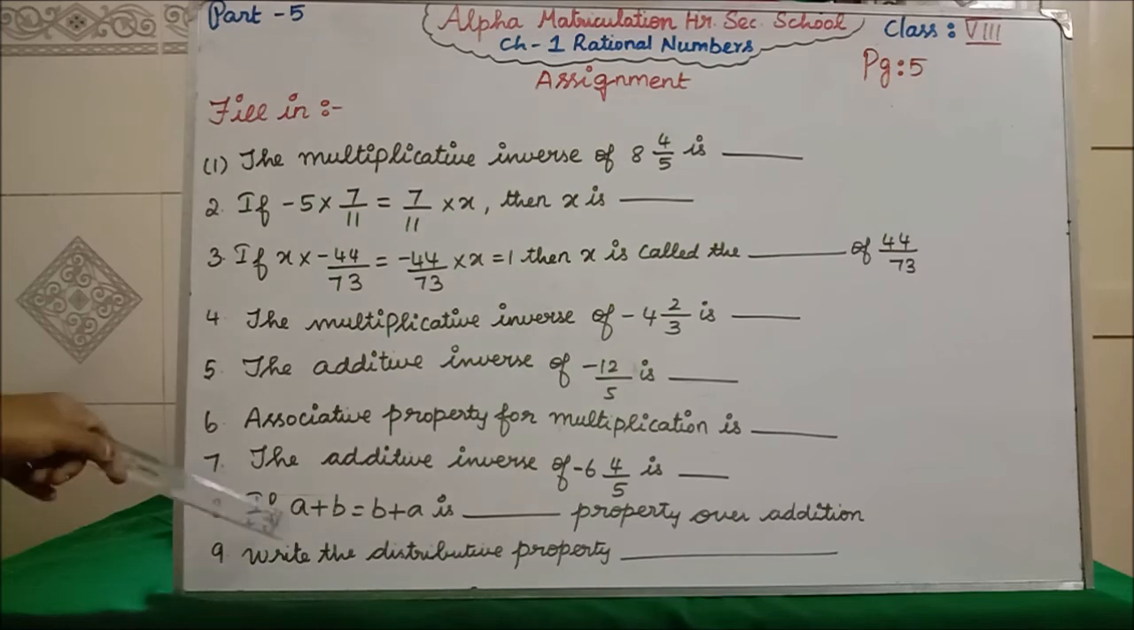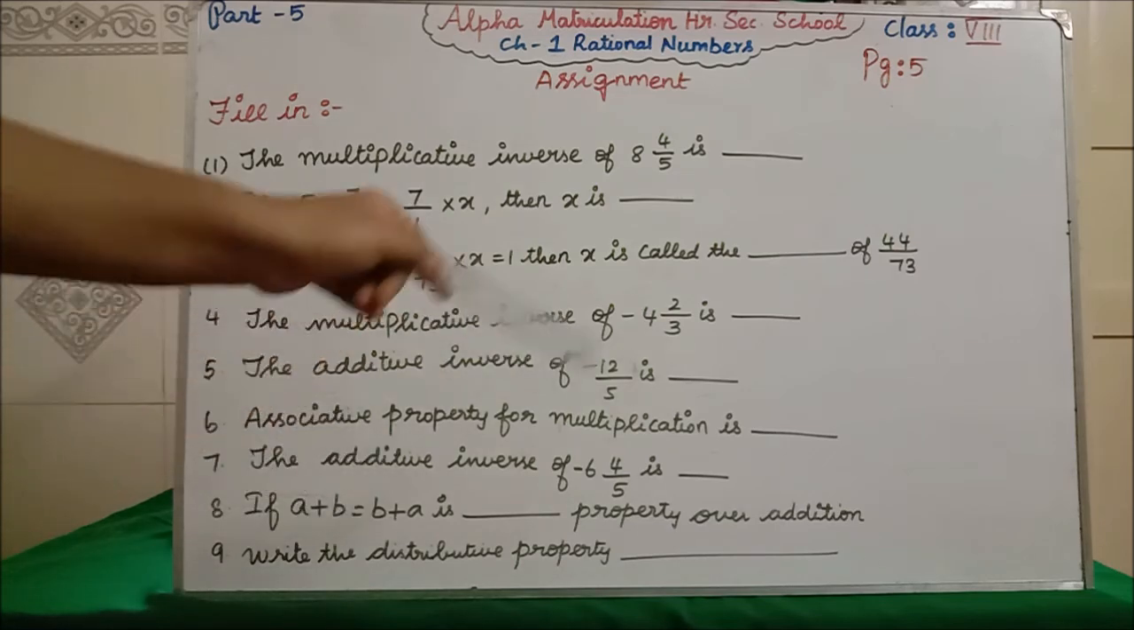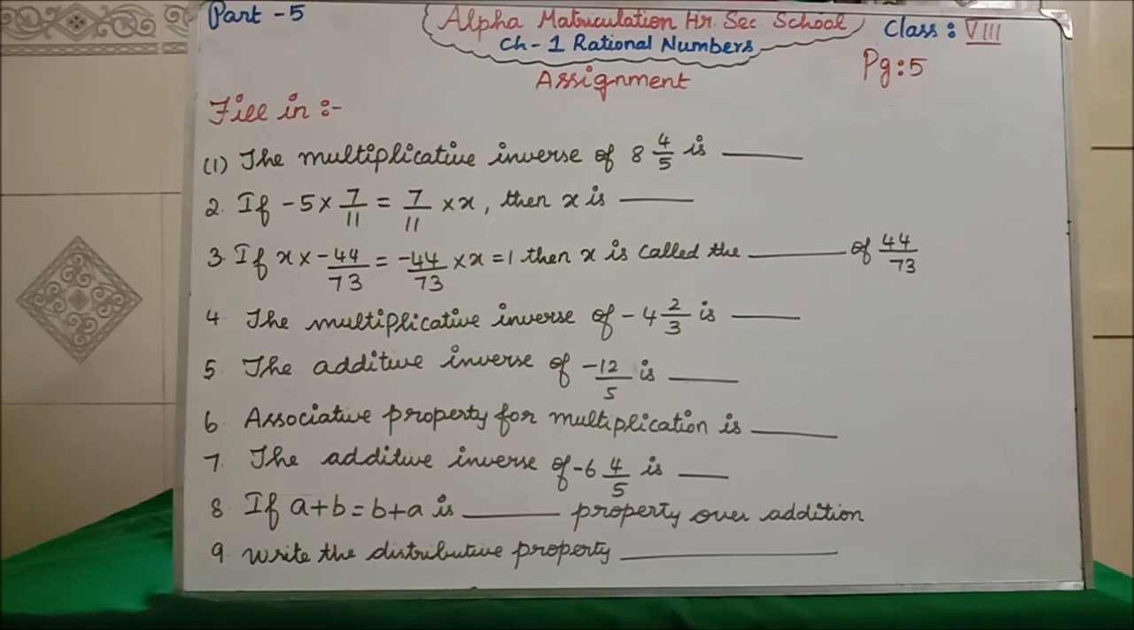If a plus b equals b plus a, it is the dash property over addition. This is what property? Think, I have given you notes, no, there you see, this is what property. Write the distributive property. For the distributive property I have written one formula, no, that formula you have to write for the 9th question. Clear?